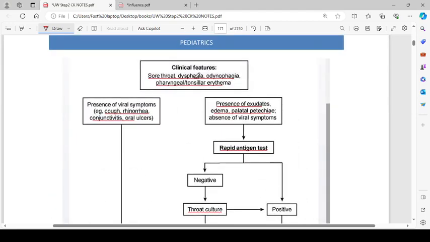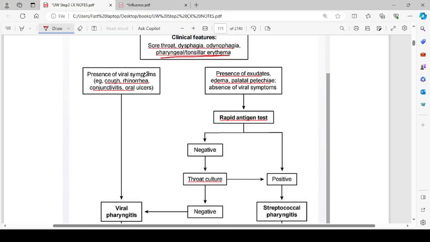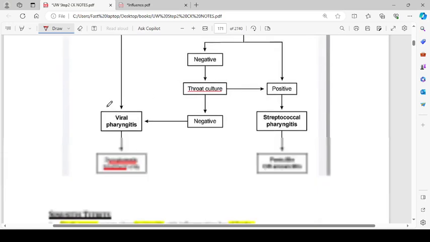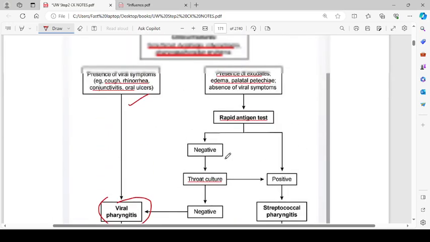Okay. The clinical features: sore throat, dysphagia, odynophagia, pharyngeal tonsillar erythema. Presence of viral symptoms, for example, cough and rhinorrhea, conjunctivitis, or oral ulcers, suggests viral pharyngitis, and you should give symptomatic treatment only. Presence of exudates, edema, palatal petechiae, and absence of viral symptoms.